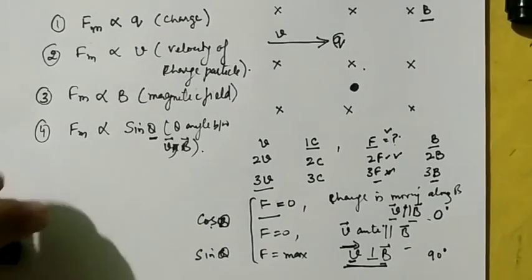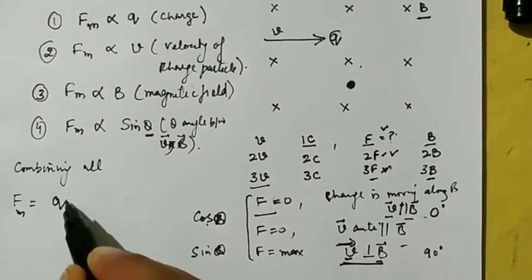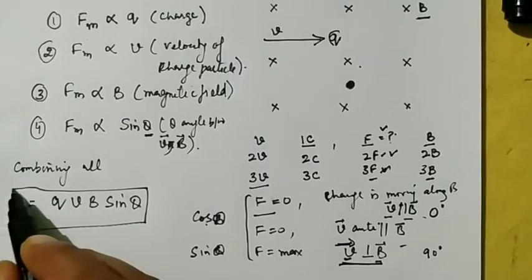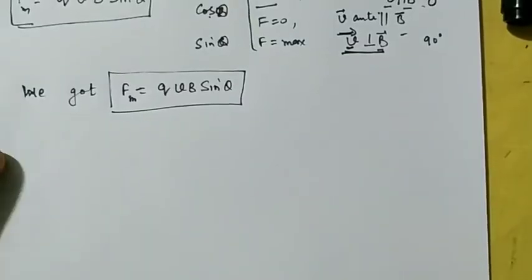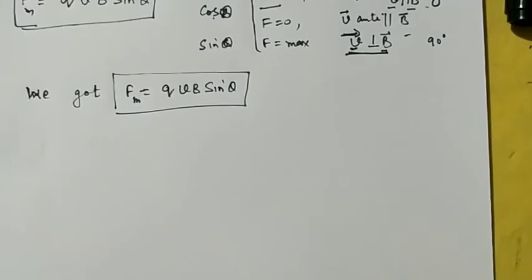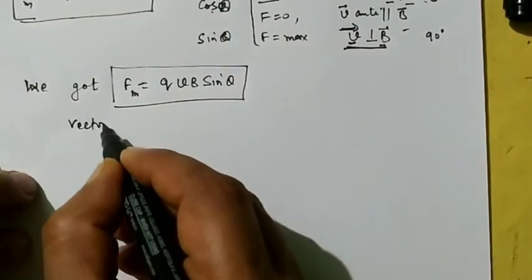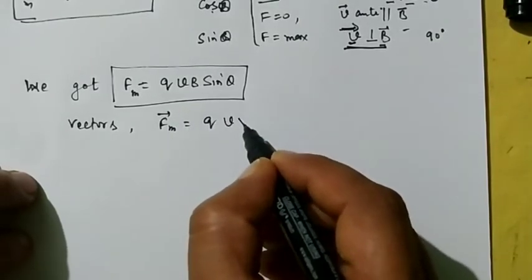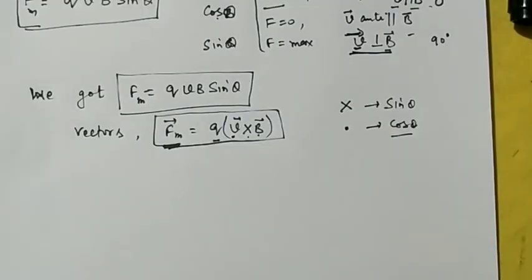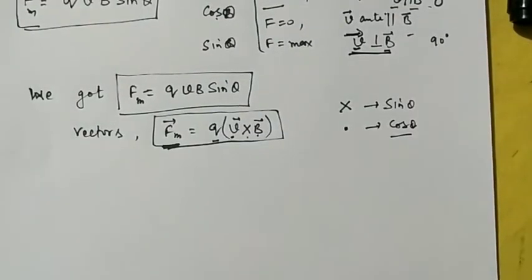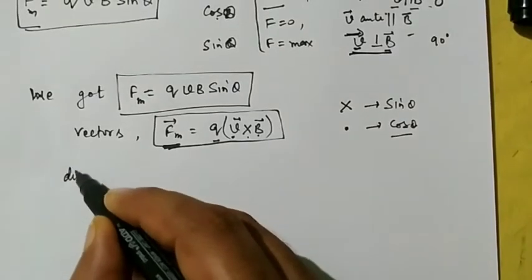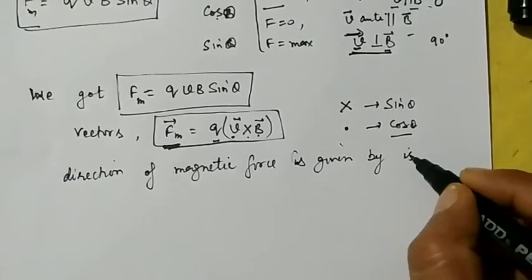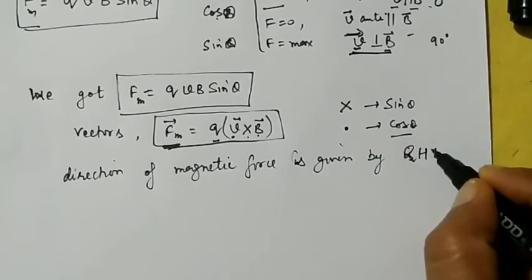So if you combine all these factors, then the force becomes q, v, B and sine of theta. So this is our magnetic force. Now if you write this in the form of vectors, it becomes Fm is equal to q (v cross B). Now what should be the direction of magnetic force? The direction of magnetic force is given by the right hand thumb rule.